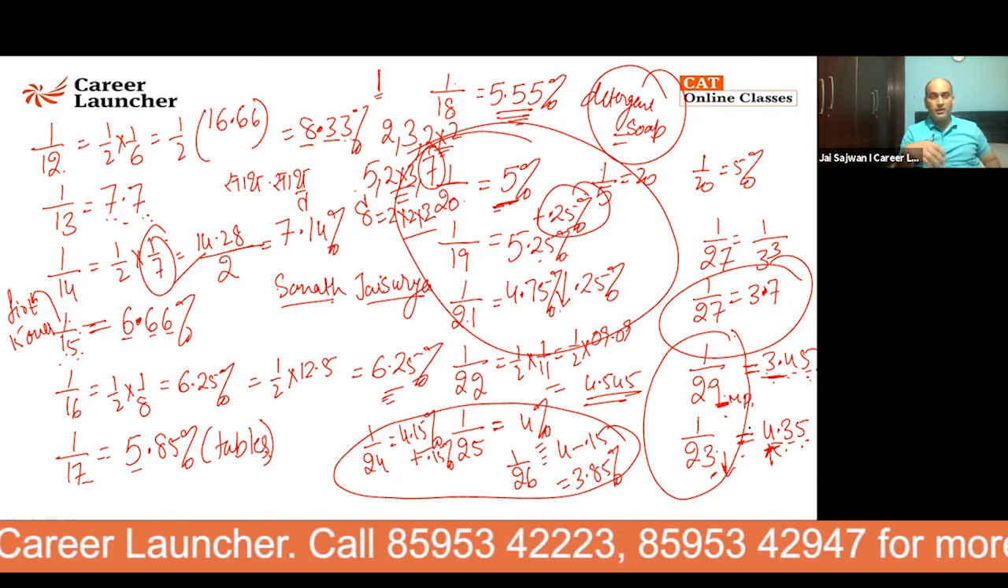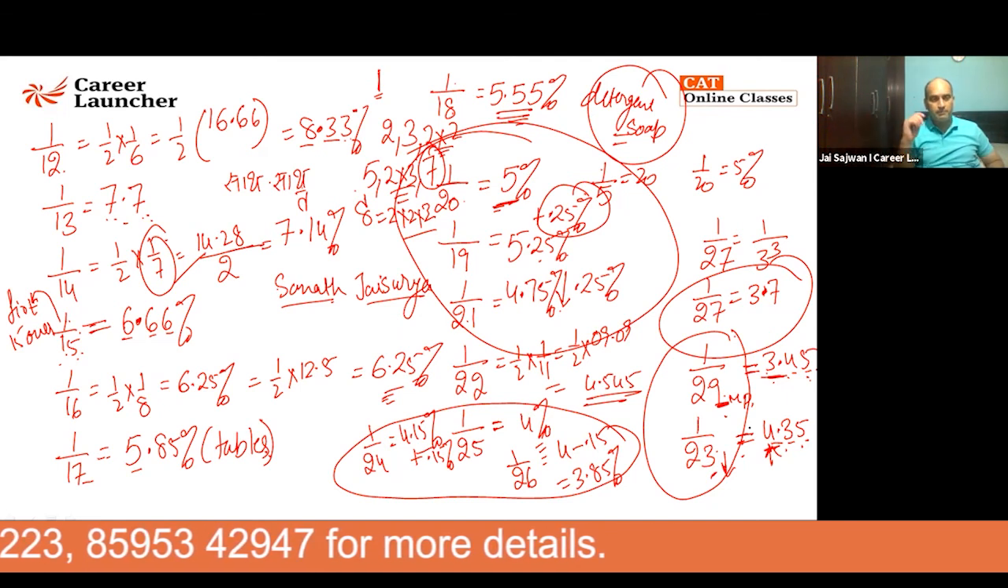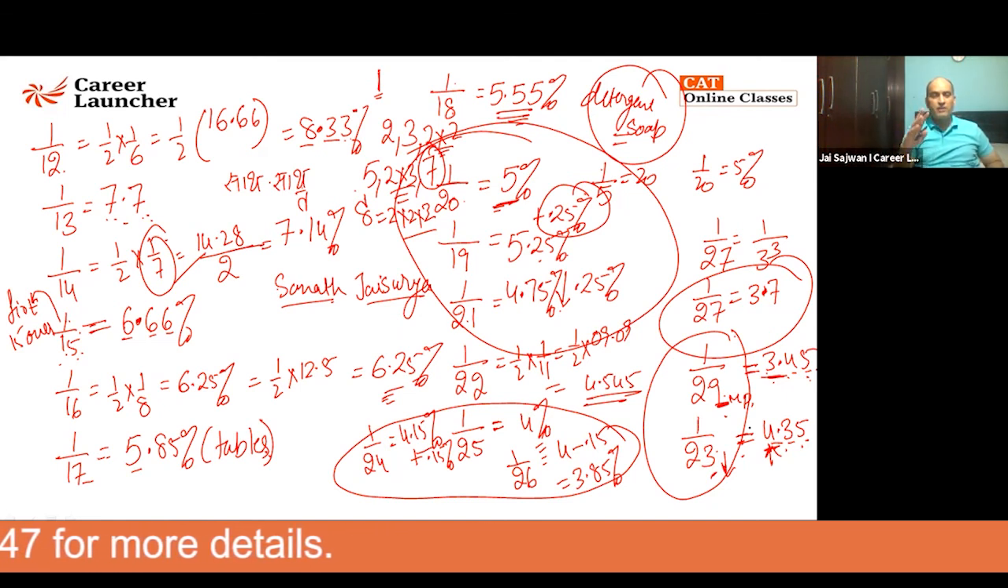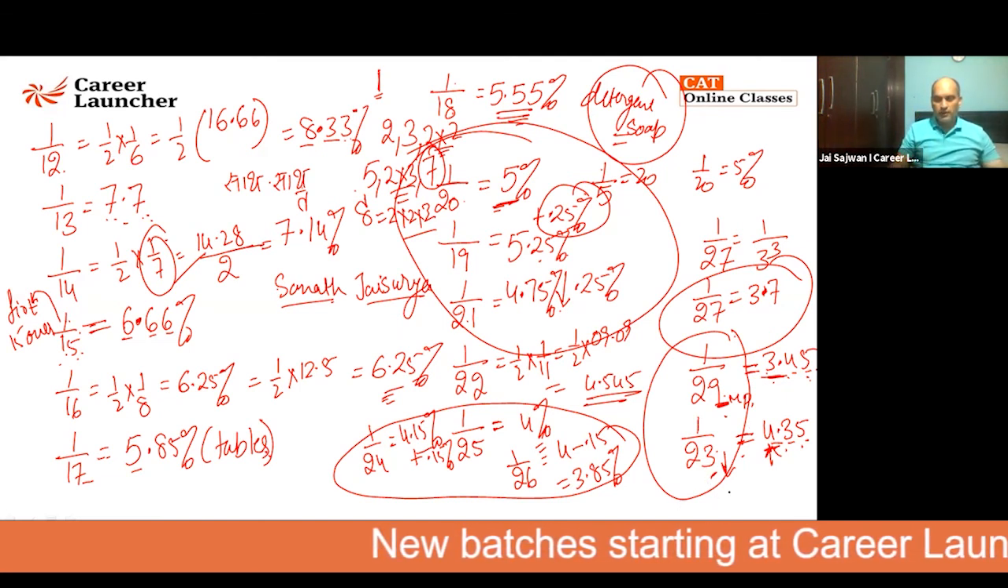1 by 29 is the number. After 29, it is 30. So you can say 3, 4, 5 will come. 1 by 23, everything will be the same. The last digit 5 will remain there, but 3.4 will change to 4.35. So this is what you are going to get.